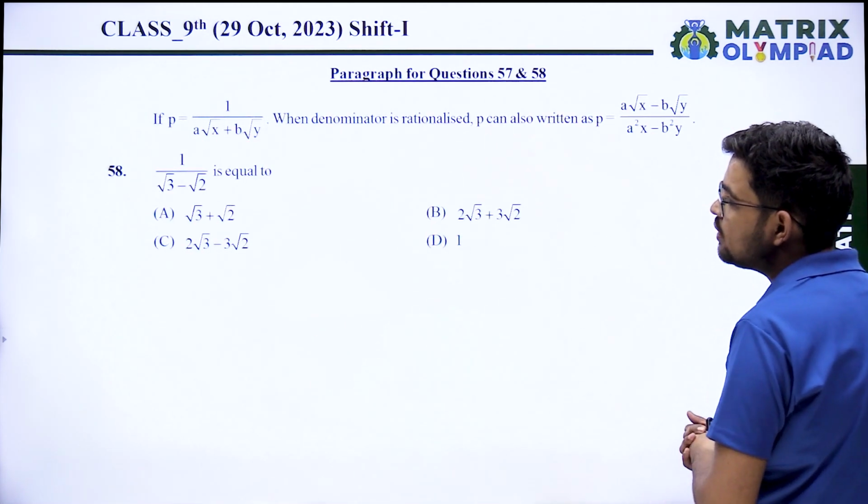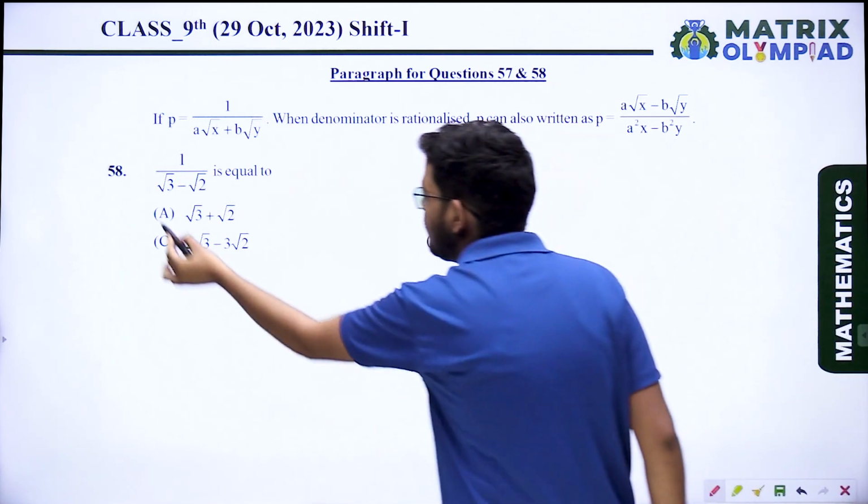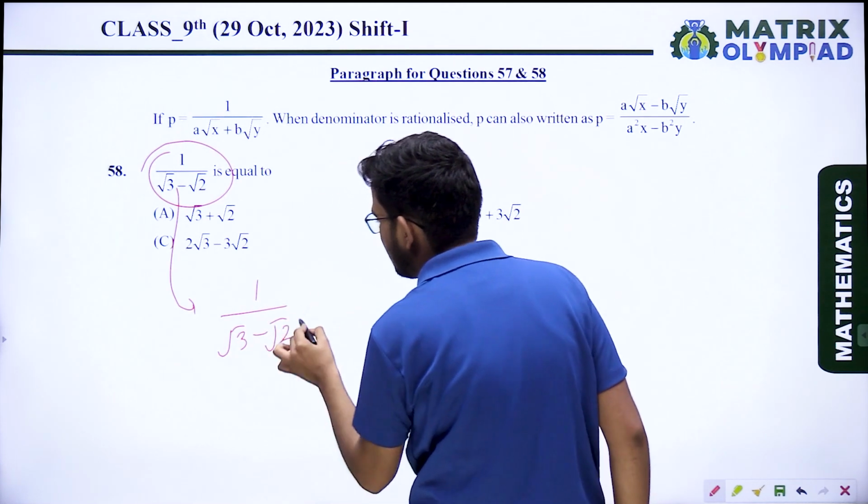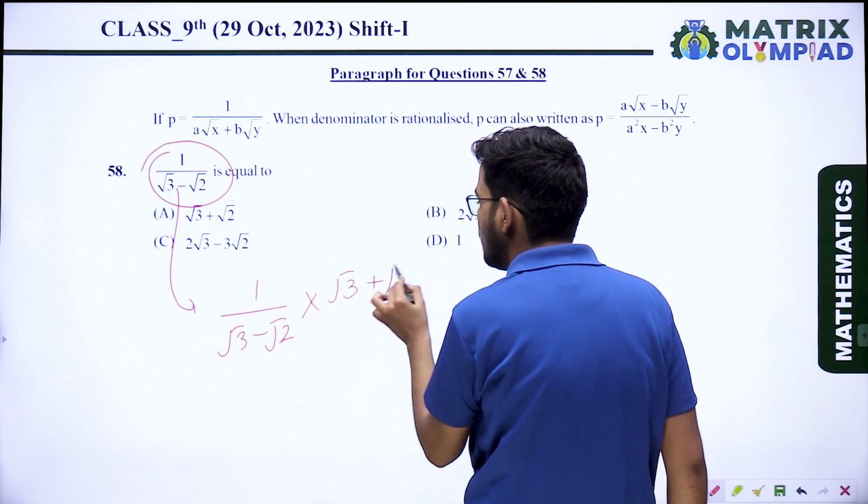58. 1/(√3 - √2). When you compare it, 1/(√3 - √2), when you rationalize it, it can be written as √3